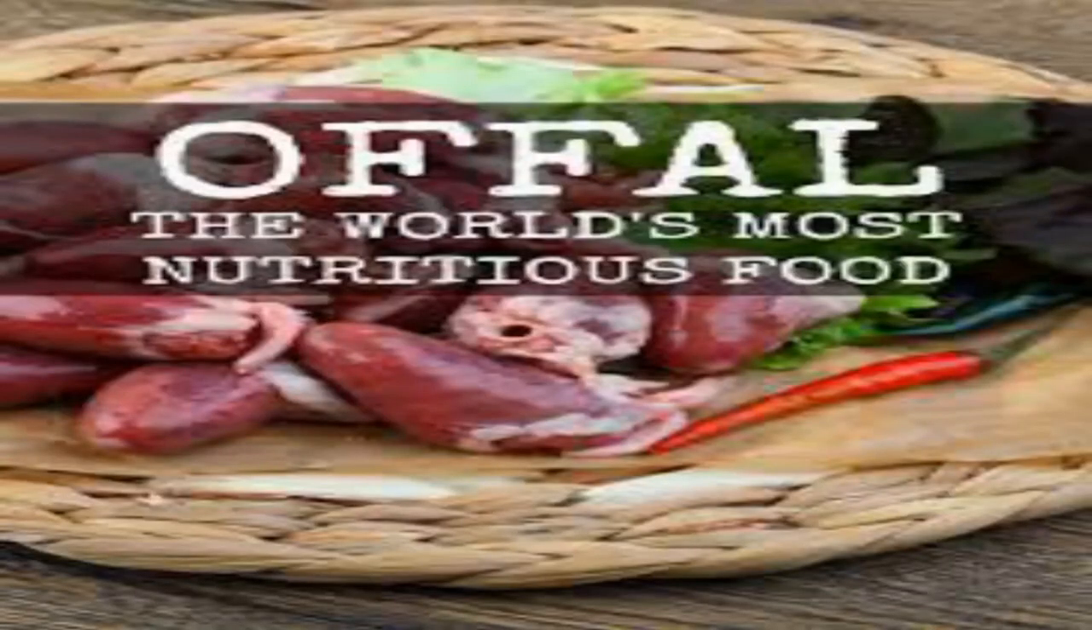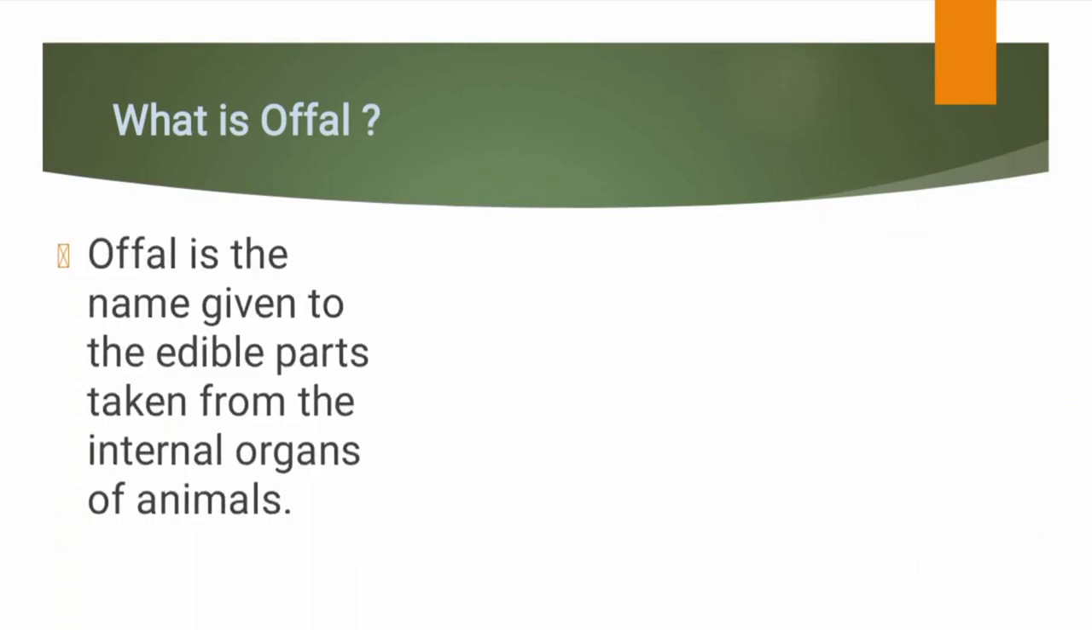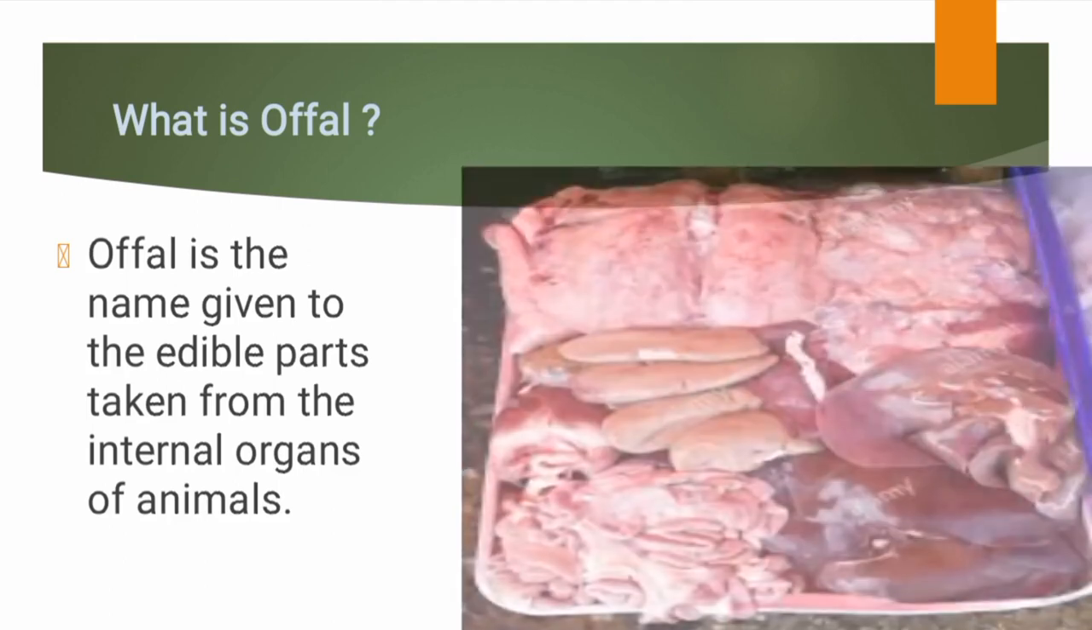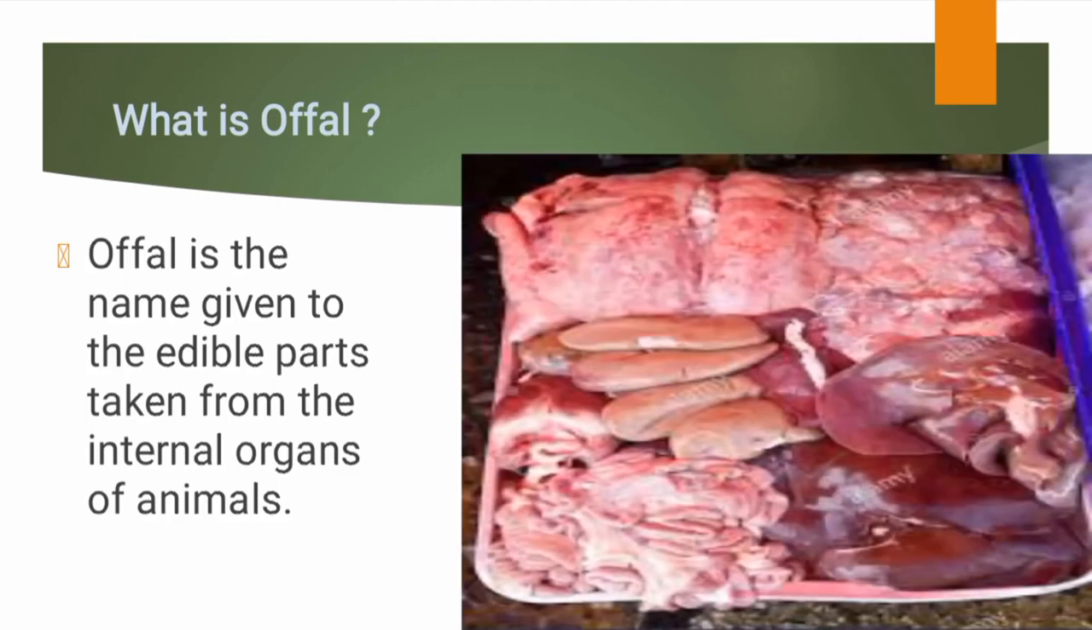Offal. What is offal? Offal is a name given to the edible parts taken from the internal organs of animals. The edible parts of the internal organs of animals, not the meat to be precise. Remember we said in our last class that meat is the flesh of animals. So today we are not talking about the flesh. We are talking about the internal organs, the edible part that we eat.